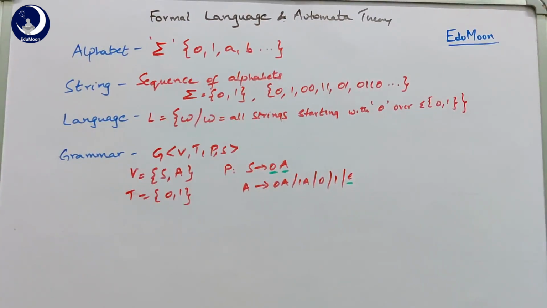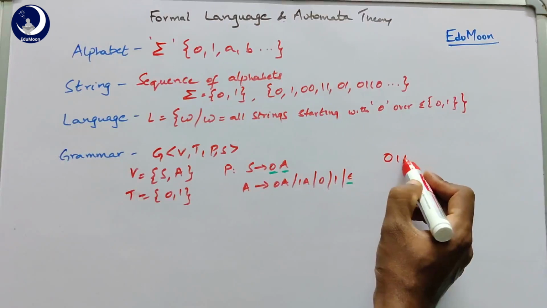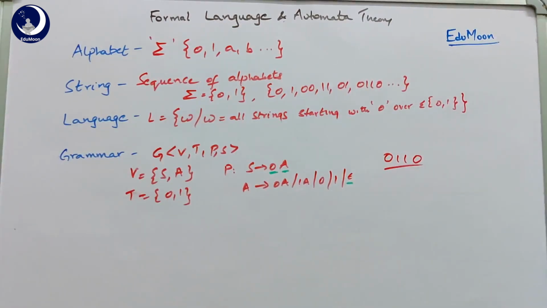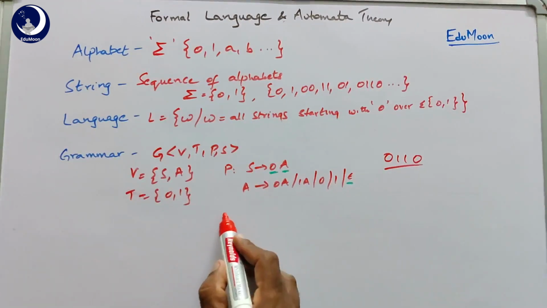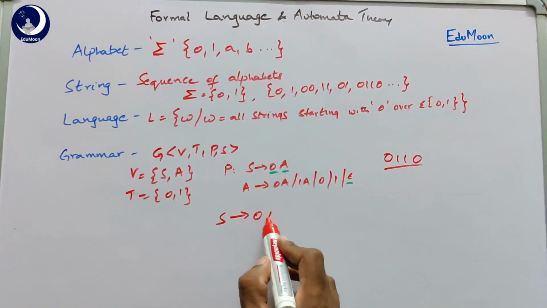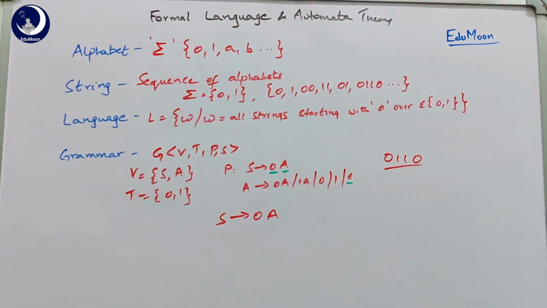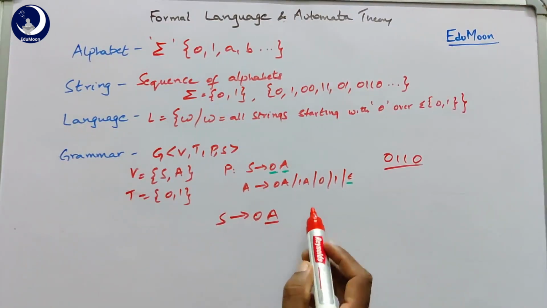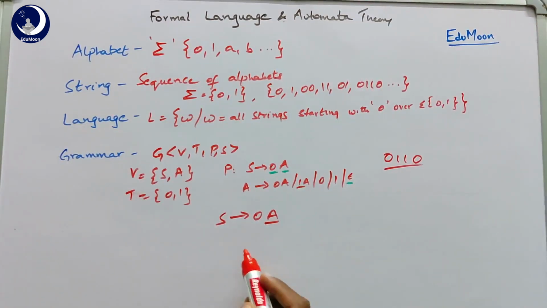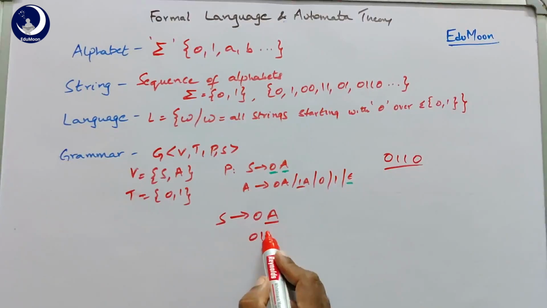So if you check any string which is available in the language, that can be generated by the grammar. If you take a string like 0110, that is a string that is available in that language L. So in this production rule, if I write S equal to 0A, this A can again be replaced with 1A. So this will be 01A. Again this A can be written as 1A again.